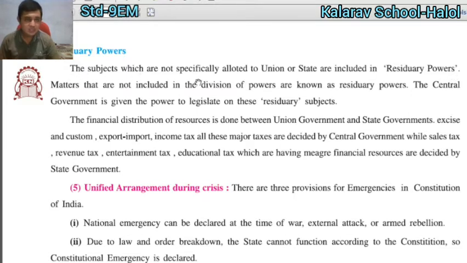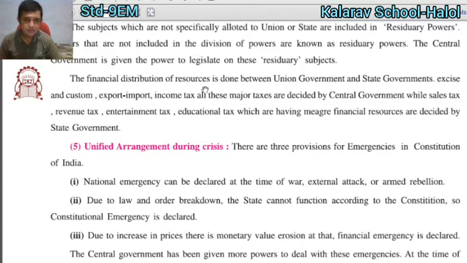Matters that are not included in the division of power are also known as residuary power. The central government is given power to legislate on these residuary subjects.